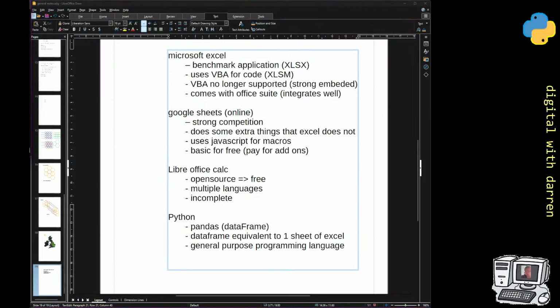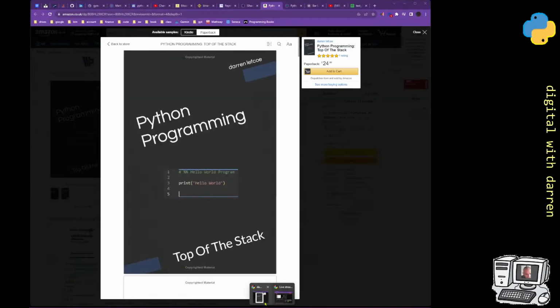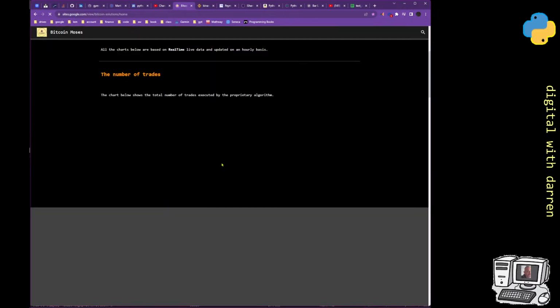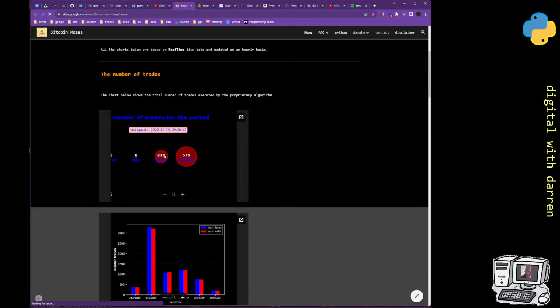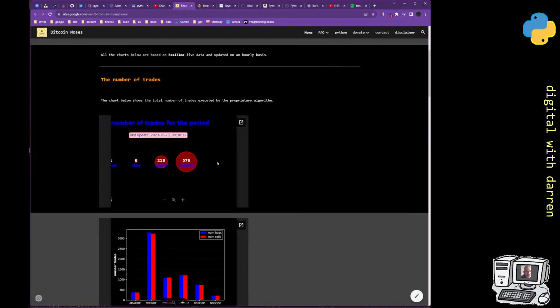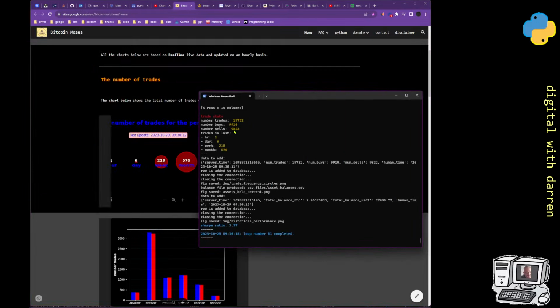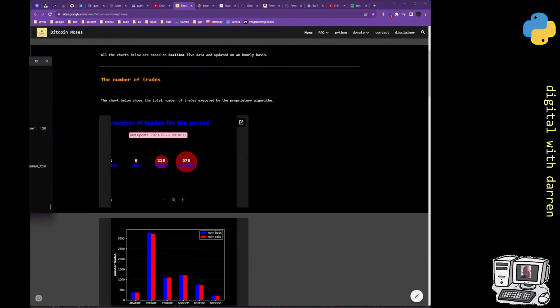I can even pull it up and get it out here somewhere. There we go. So I can generate the charts in the background and do all of the analytics and everything in the background. And if it does work, there we go. I'm publishing the number of Bitcoin transactions that this particular algo has done, just under 20,000 transactions, and how many you've done last month. And you can publish it to a website.